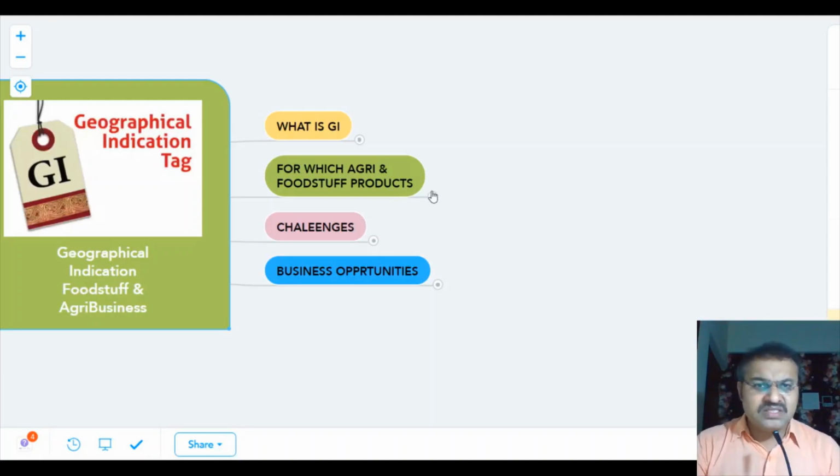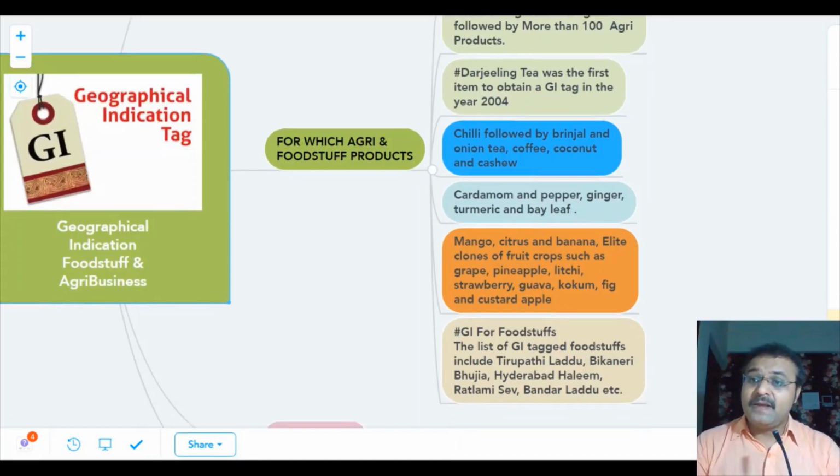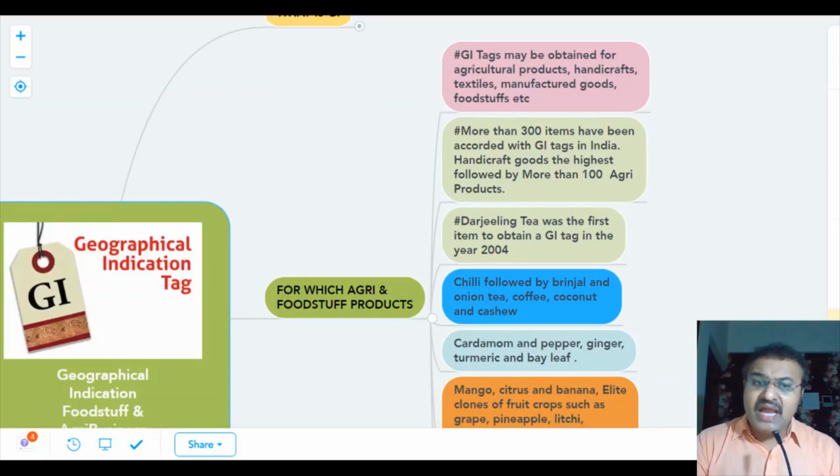Now we can see for which products the GI tag is given in India. The GI tag may be obtained for agricultural products, handicraft products, textiles, manufactured goods, and foodstuffs.